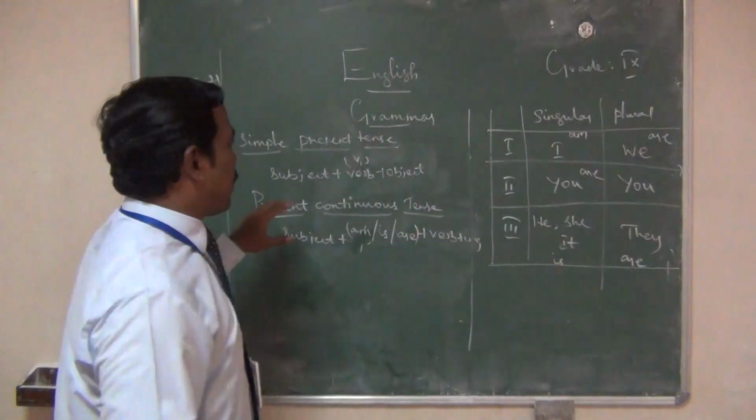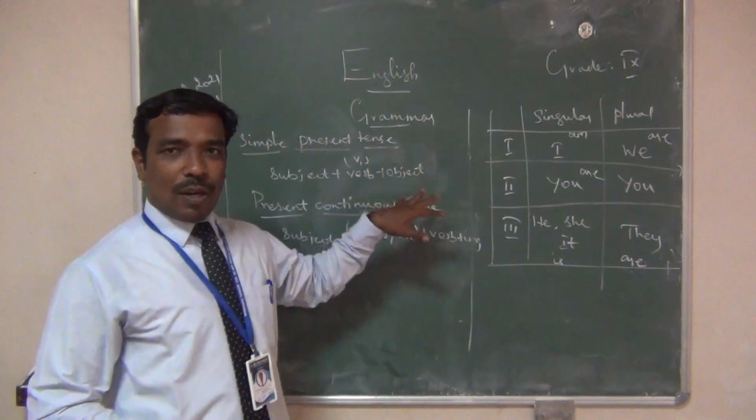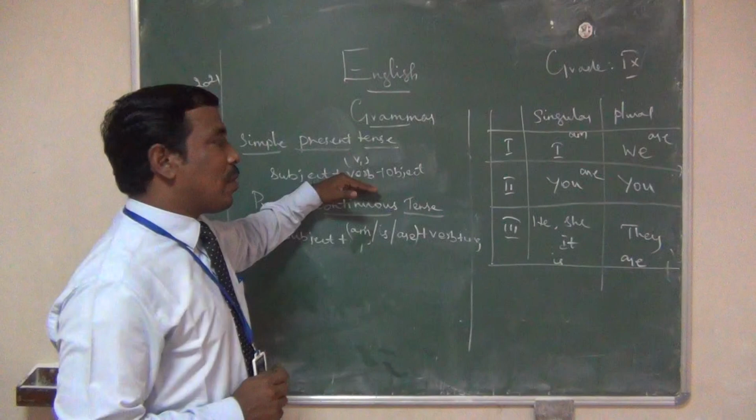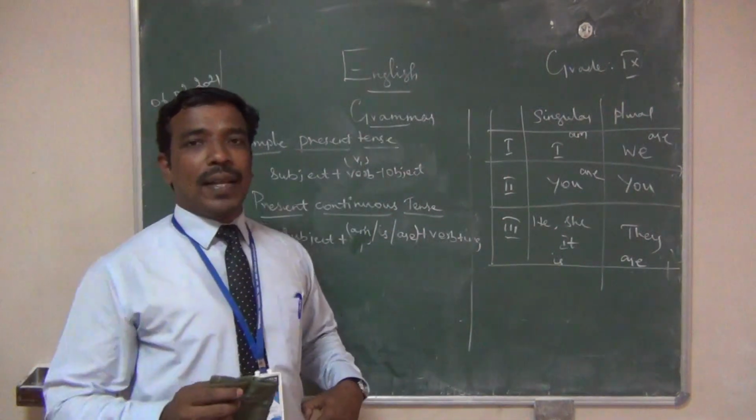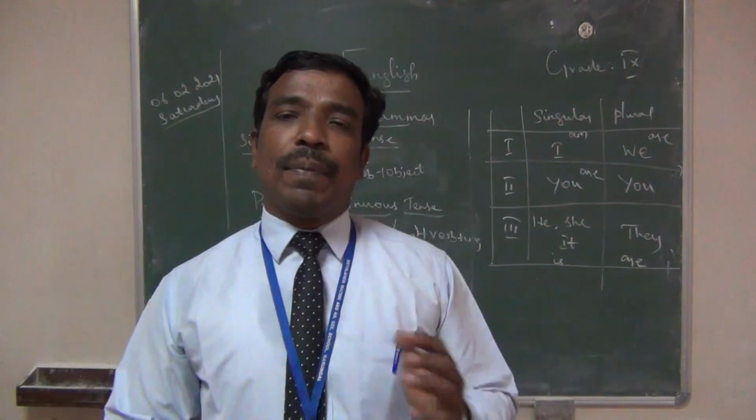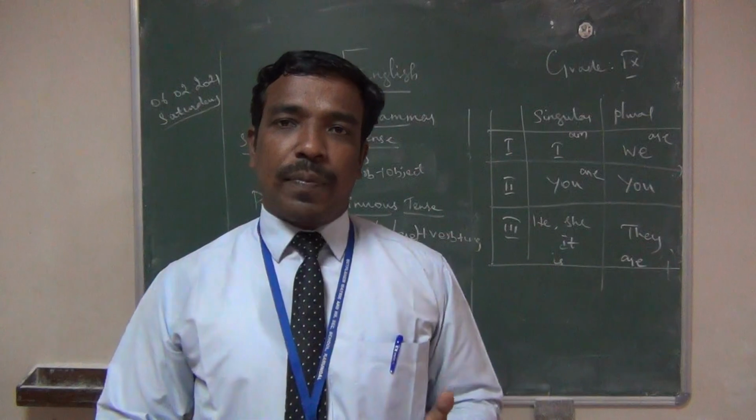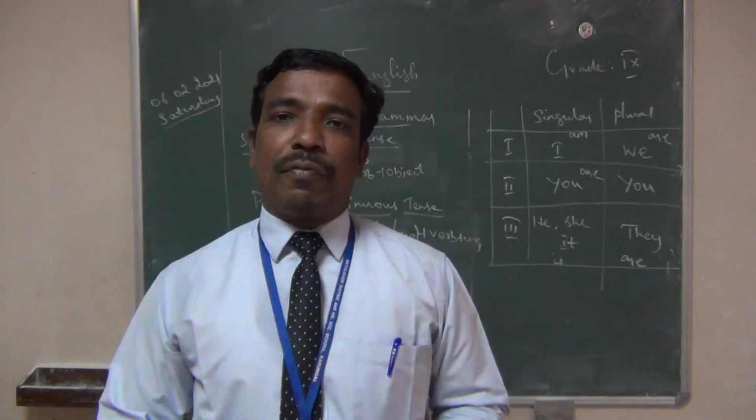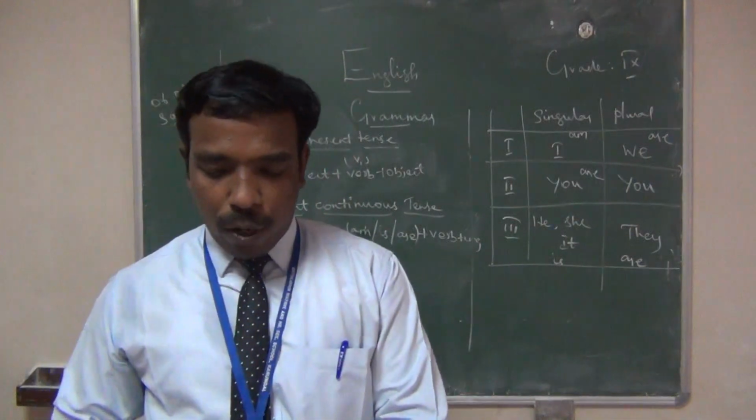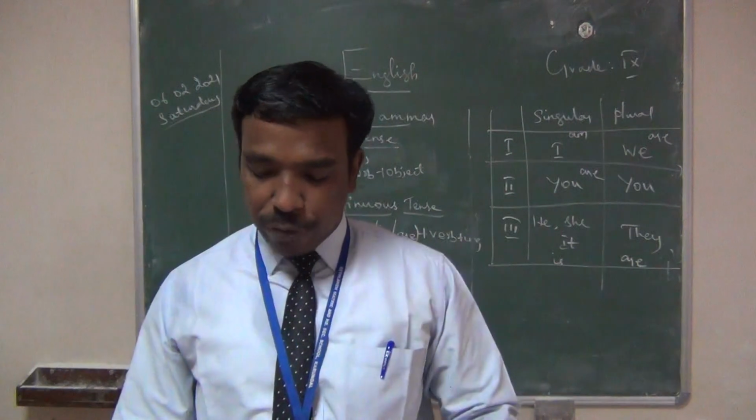The structure is like this: subject, base form of verb plus object. How will the simple present tense structure come? Subject, base form of verb plus object. For example, he writes a letter. So the uses of simple present tense: habitual action, general truth, and fixed timetable or schedule. These three are very, very important. With this we will do some exercises and I will conclude the class.